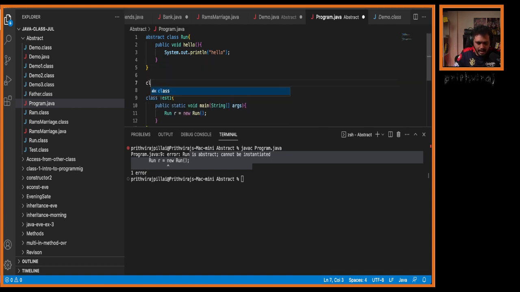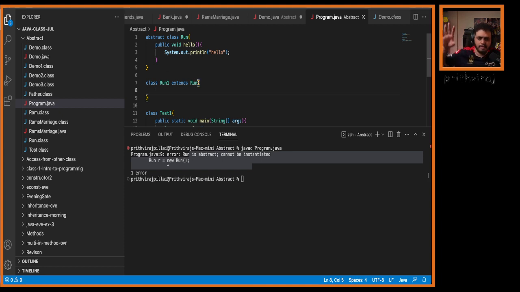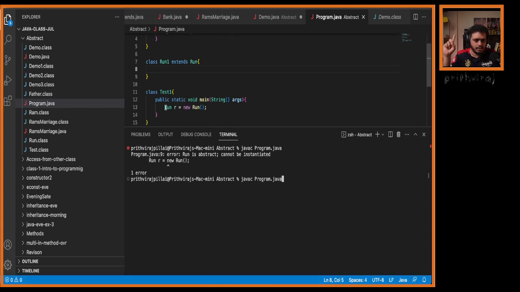Now say I have class Run1, which will extend the class Run. I will not override anything, and I will not even declare it as an abstract class. Will it give me an error or not? If it was an abstract class, we were not able to create an object. Now I'm extending Run. There are no abstract methods in that, but the class is abstract. Are you sure?